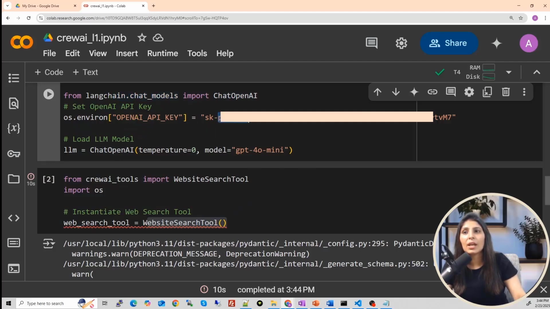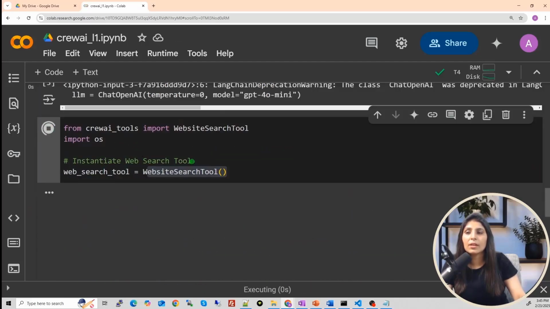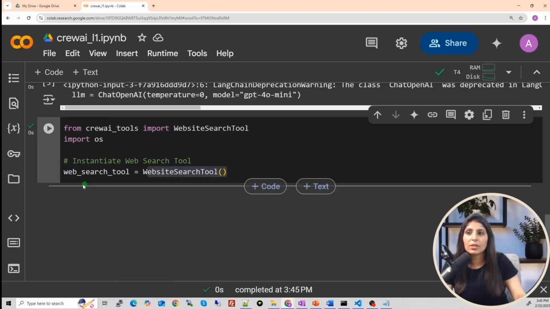To use that, I need the API key. This API key will not work for you. You have to paste your own API key. So guys, if you don't want to use this AI model, then you can use some other LLM also. Here I'm importing the LLM, and in my LLM variable I have the LLM. So run it. We will run this cell again. See, now it is working.